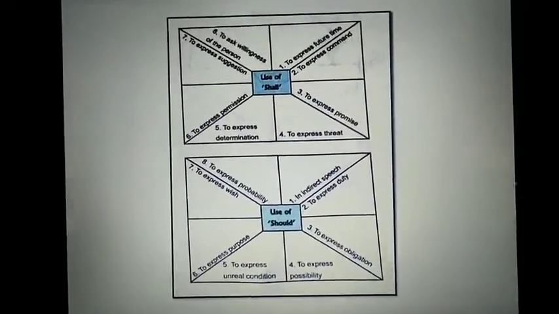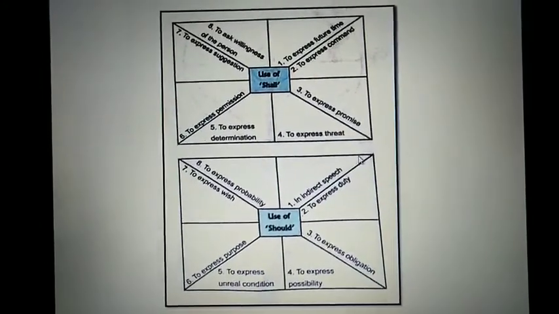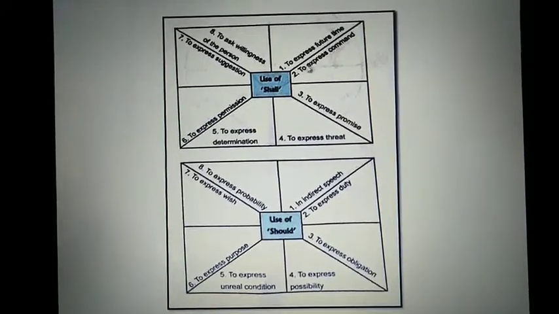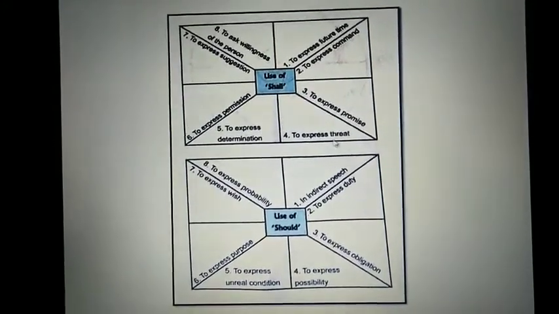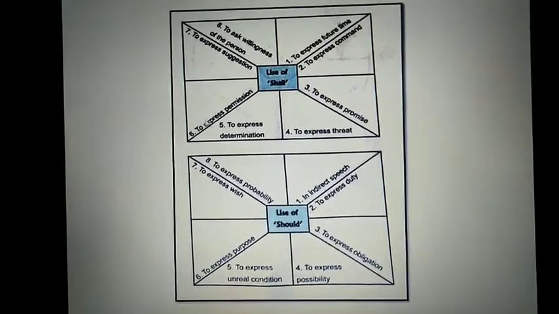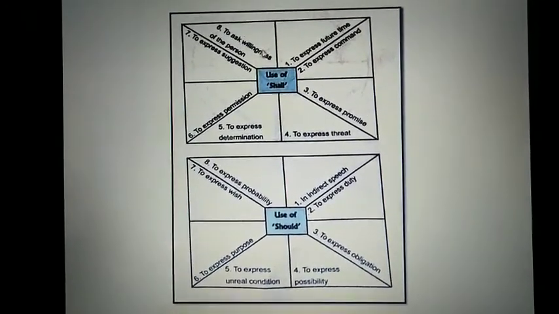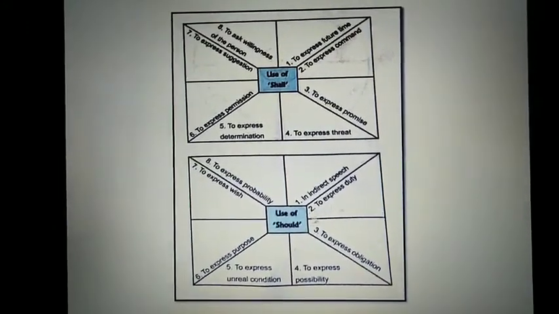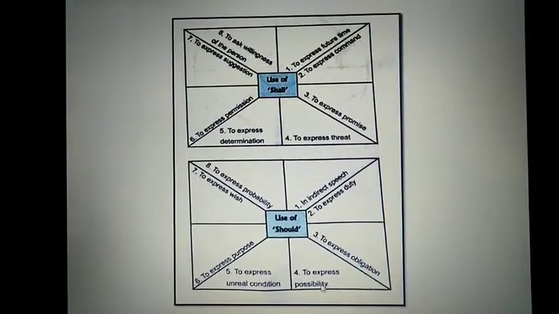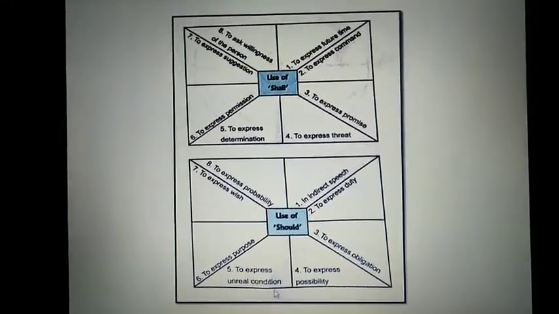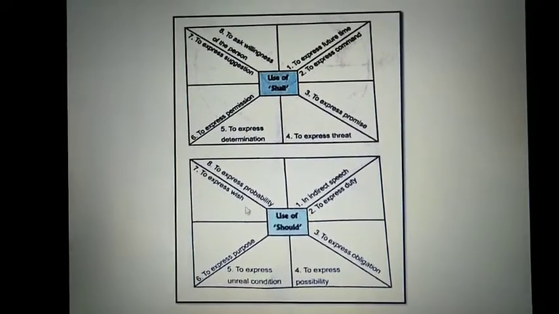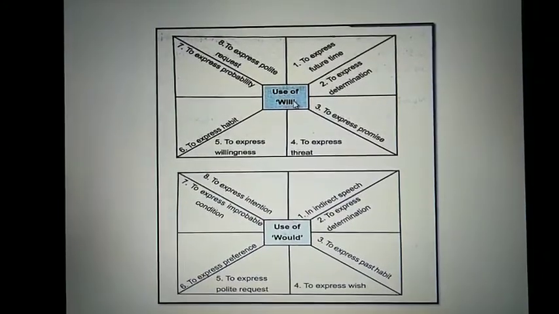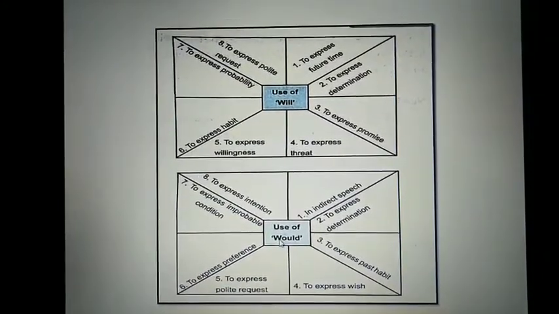All the modals are given in a tabular form, a graphical representation with which it is easy for you to remember. Use of shall to express future time, to express command, to express promise, to express threat, to express determination, to express permission, to express suggestion, and to ask willingness of the person. Use of should in indirect speech to express duty, to express obligation, to express possibility, to express unreal condition, to express purpose, to express wish, to express probability. Same way, we have the use of will and use of would.